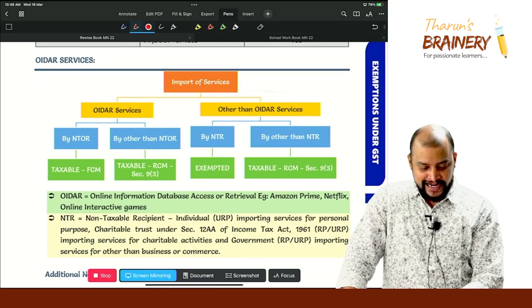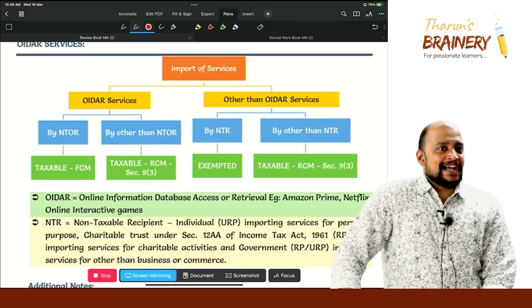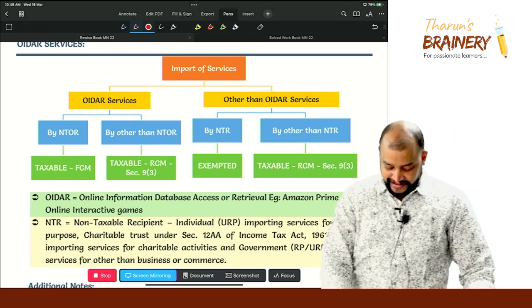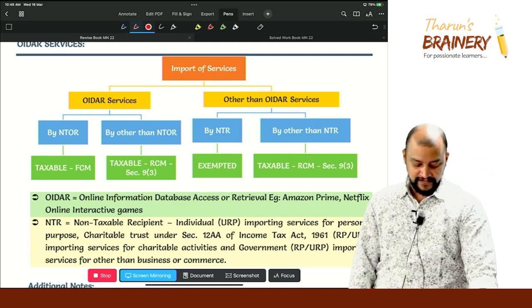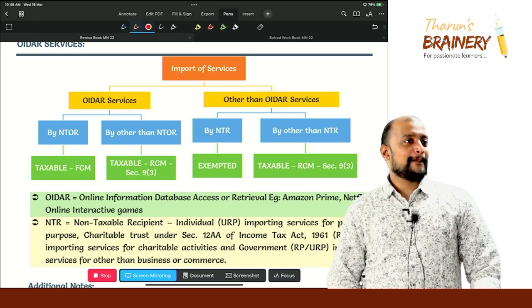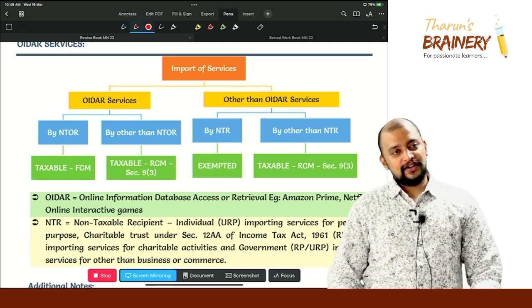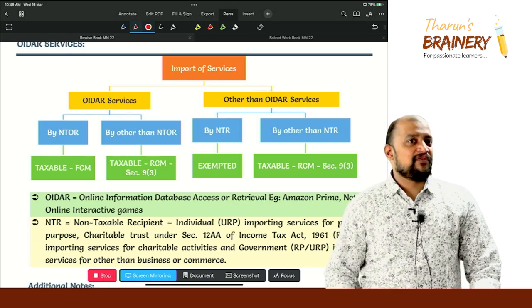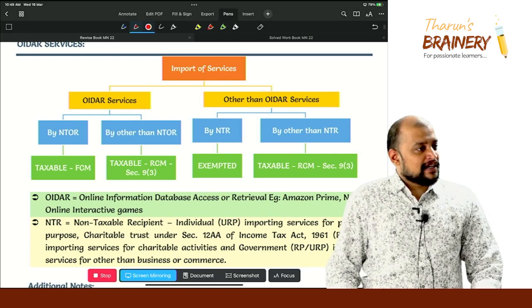What is OIDR? Online information database access and retrieval services, that is OIDR, but I didn't ask that, I asked what is the meaning of that. Example also you can give. Netflix is an example of OIDR service. What happens in Netflix is that the service is mediated through internet, correct?